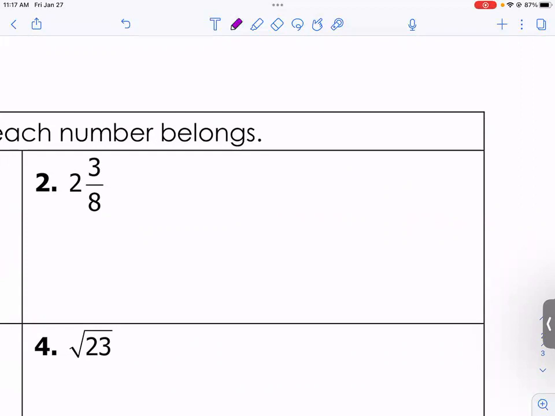It has a fraction. Is this a whole number? No. Can I say that it's an integer? No, but since it can be written as a fraction, it's a rational number.